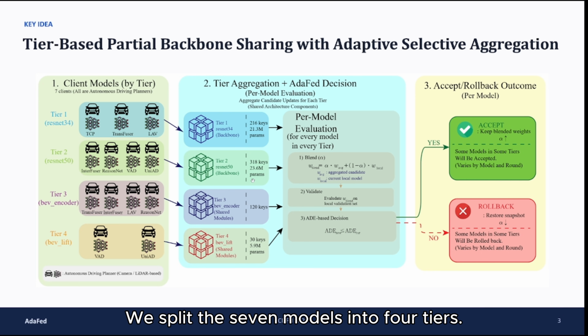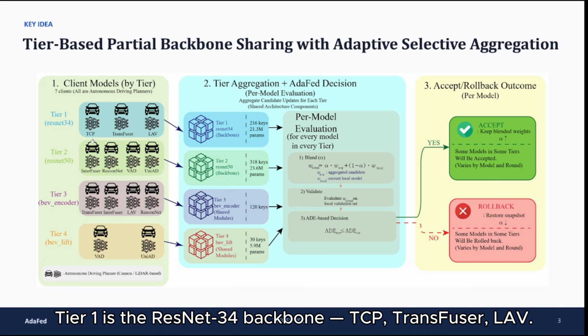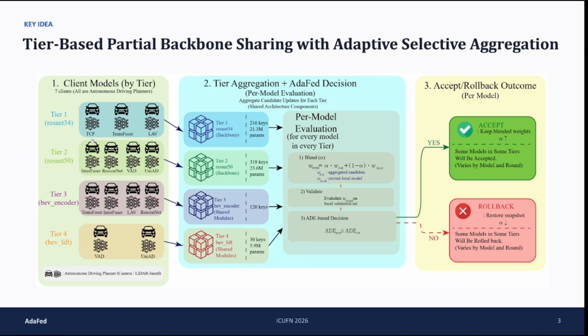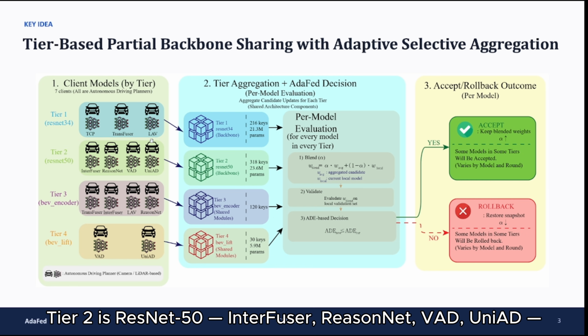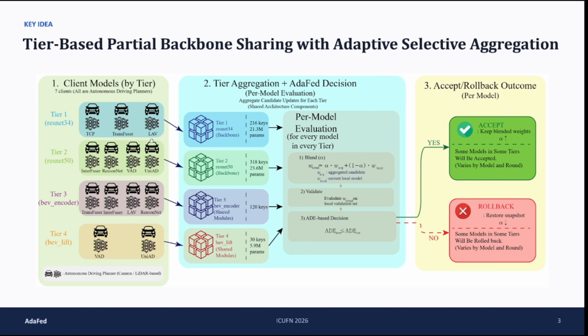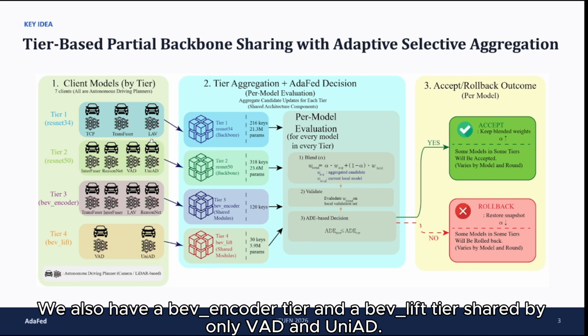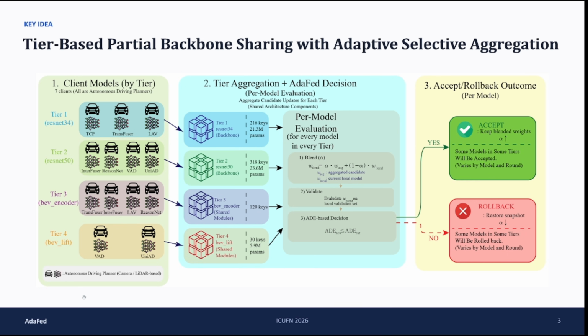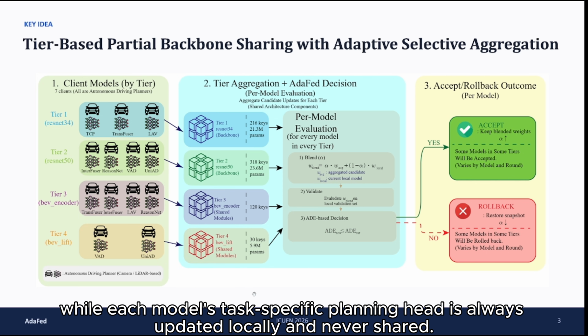We split the 7 models into 4 tiers. Tier 1 is the ResNet 34 backbone, which includes TCP, TransFuser, and LAV. Tier 2 is ResNet 50, including InterFuser, ResNet, VAD, and UniAD, which is the largest tier. We also have a BEV encoder tier and a BEV lift tier, and the BEV lift tier is only shared by VAD and UniAD. Only tier-matched parameters are aggregated, while each model's task-specific planning head is always updated locally and never shared.